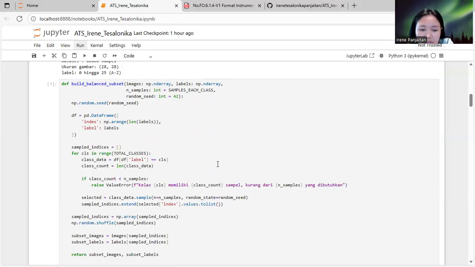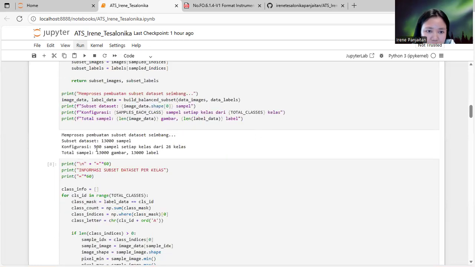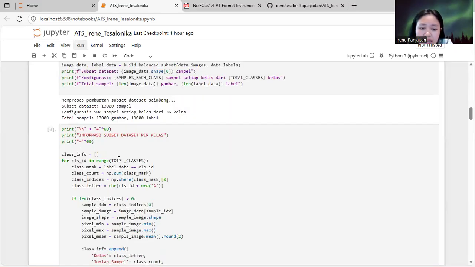For the seventh cell, it will be building a balanced subset. This cell defines the build balanced subset function to ensure equal representation for all the letter classes. It will sample a fixed number of images. Here, as we can see, the result will be around 3,000 samples. This is done using random sampling with a fixed seed to maintain reproducibility. The output confirms that every class has an identical number of images, preventing class imbalance.